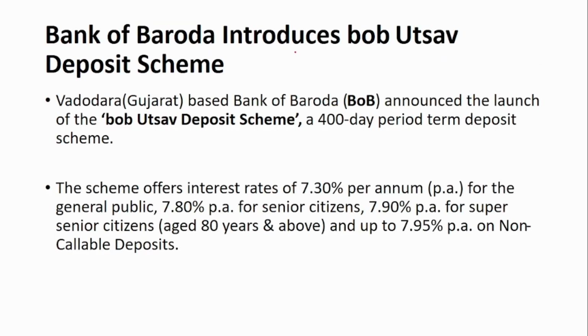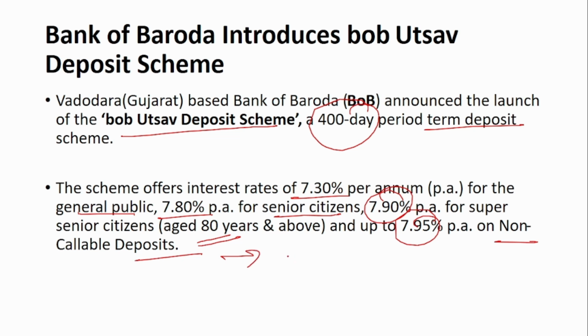Next is that Bank of Baroda has introduced a new deposit scheme called BOB Utsav Deposit Scheme. This is a 400-day term deposit scheme. The interest rate is 7.3% for the general public, 7.8% for senior citizens, 7.9% for super senior citizens, and 7.95% for non-callable deposits. Non-callable deposits mean these deposits cannot be withdrawn before the maturity date. Only after maturity can you withdraw the amount. This is called non-callable deposits.